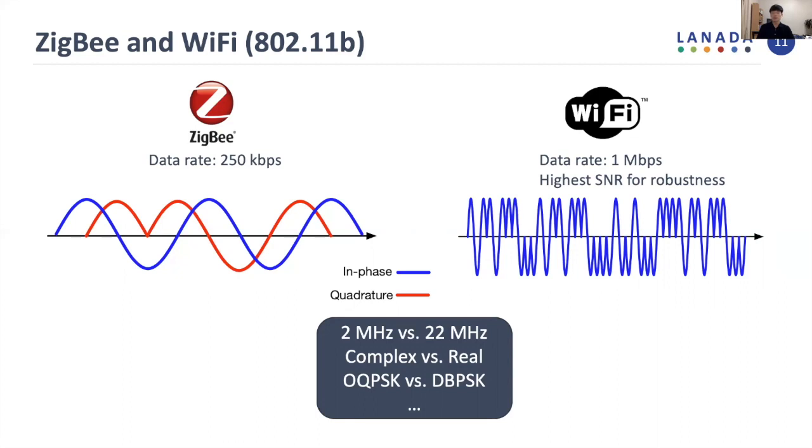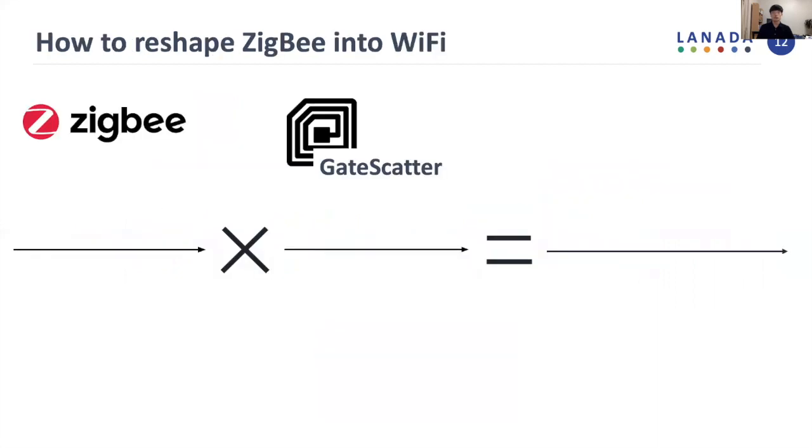So to simplify the explanation of signal reshaping, let's look at the quadrature only this time. To bridge the gap between ZigBee and Wi-Fi, we propose signal reshaping by backscatter. When GateScatter reflects ZigBee signal, it is the same as signal multiplication in the time domain.